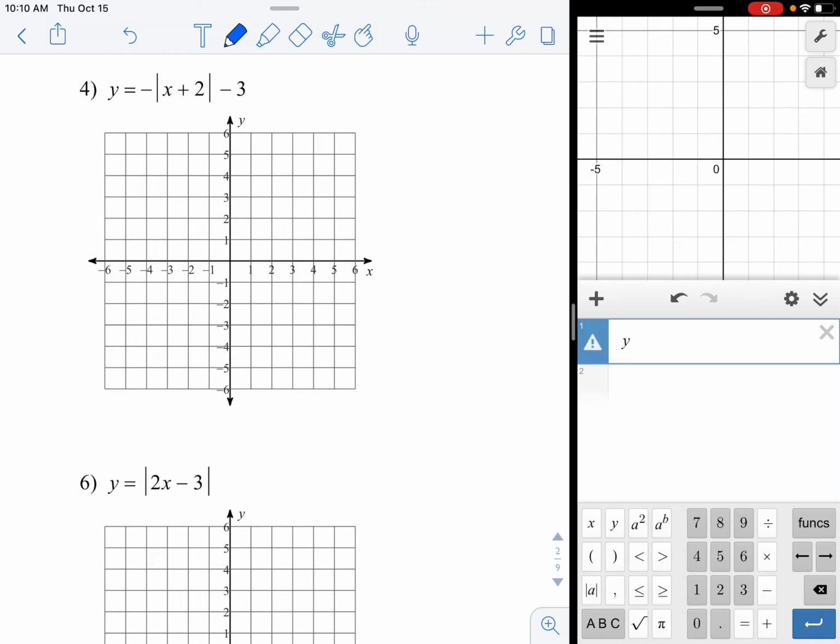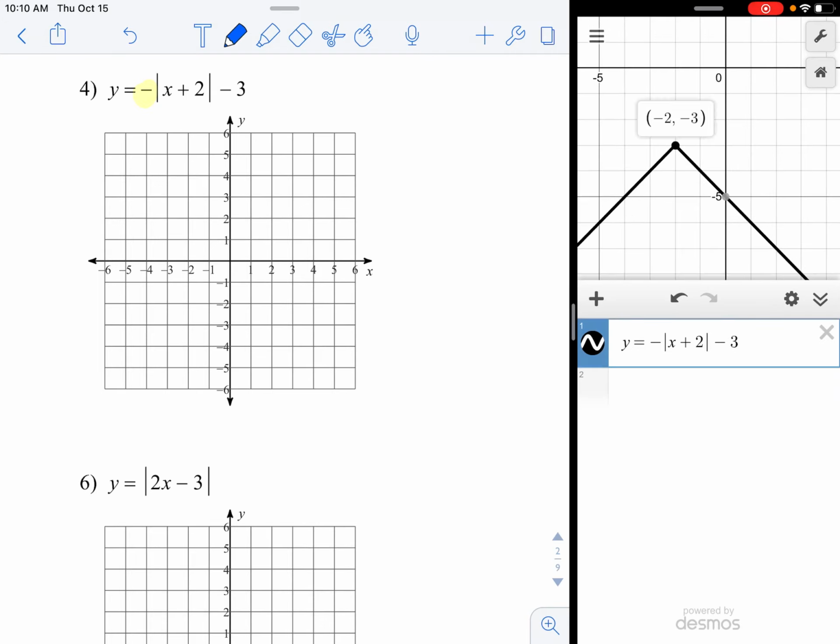So y equals negative sign first, in front of the absolute value bars. Then I need to type in x plus 2 inside the absolute value bars, move the cursor over, and type -3 outside. So what do I have here? There's a point (-2, -3), which looks like a pretty important point.